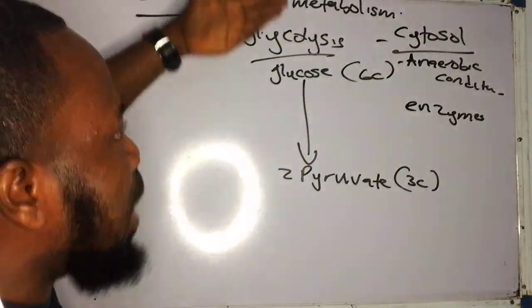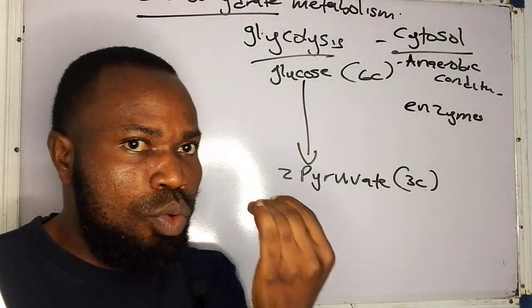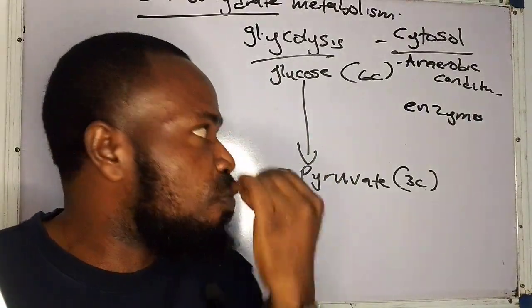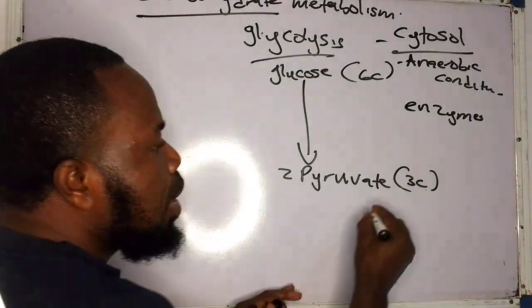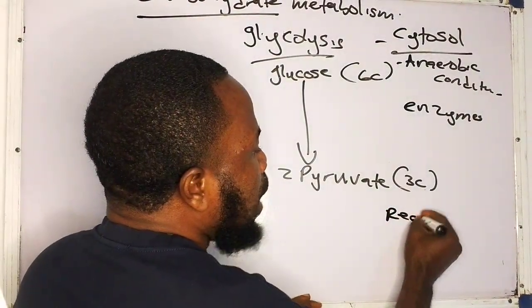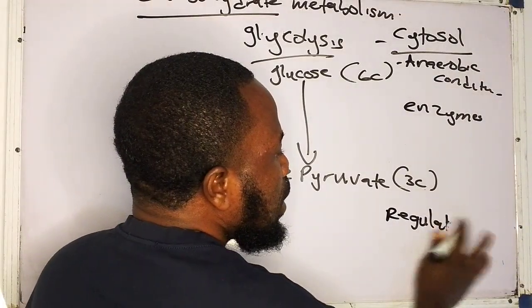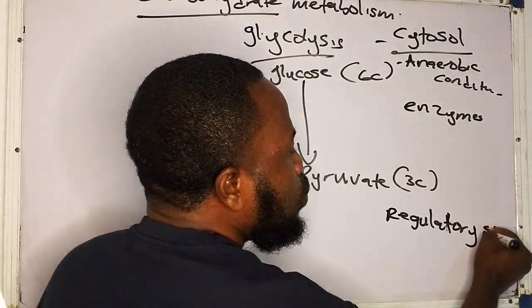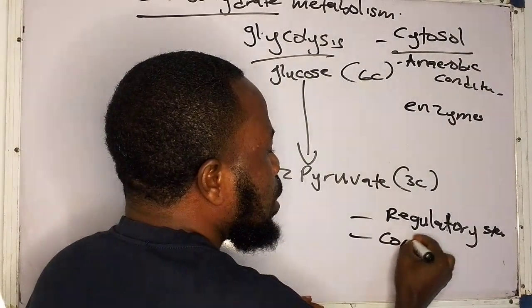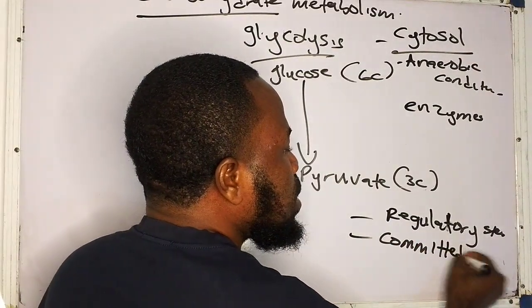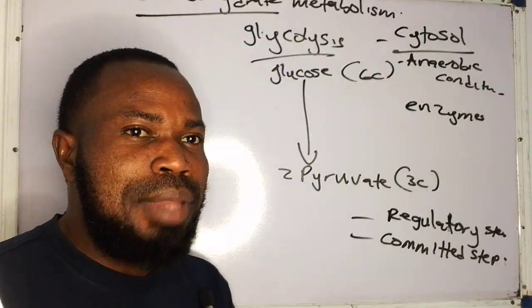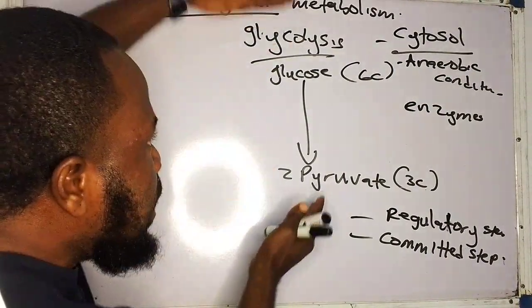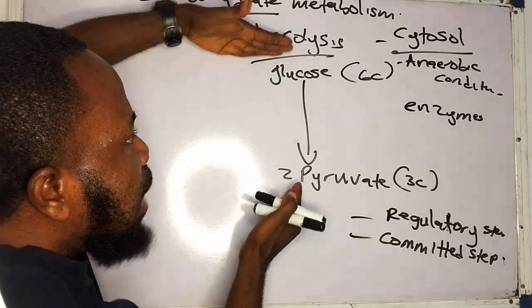Now, let's start the enzymatic breakdown and how it is regulated. But please, I want to bring this out first of all, so that you get the full point in glycolysis. That first of all, there's what we call regulatory step in biochemistry. There's what we call regulatory step, and there's what we call the committed step. Now, what's the regulatory step? The regulatory steps are the steps that are involved in controlling the steps in the pathway.